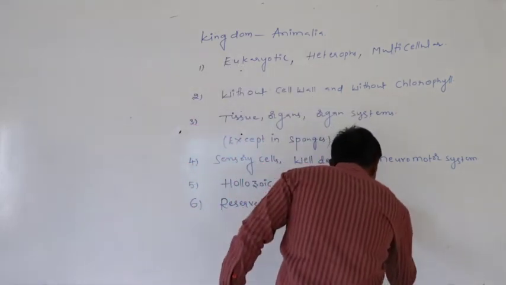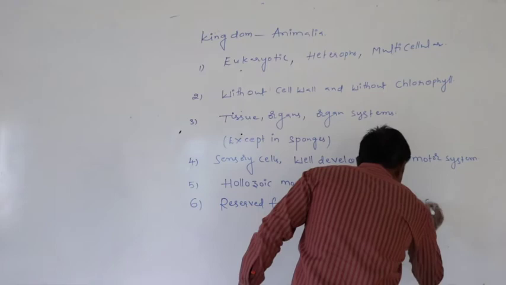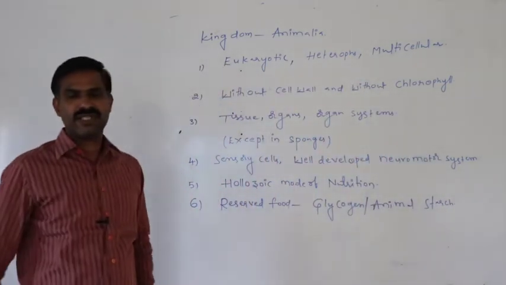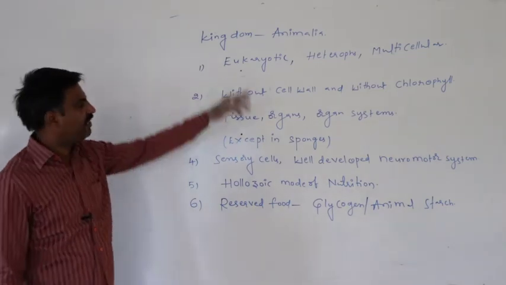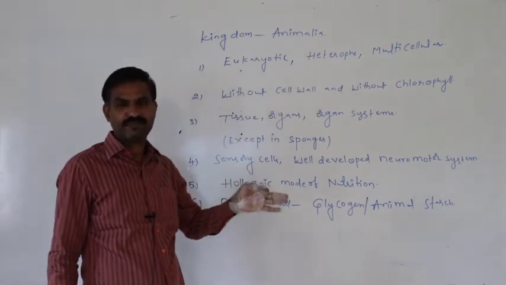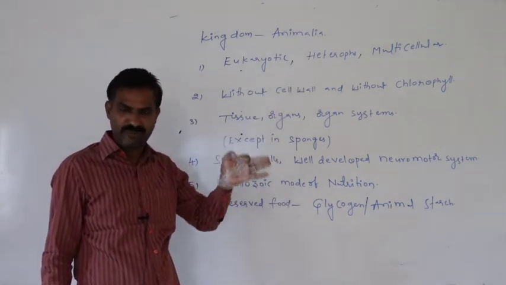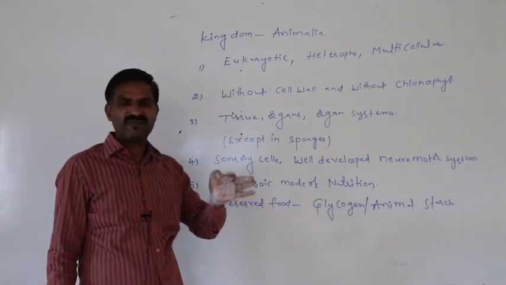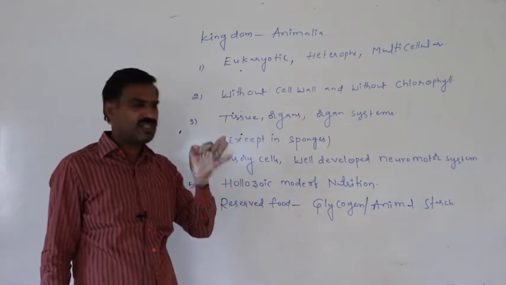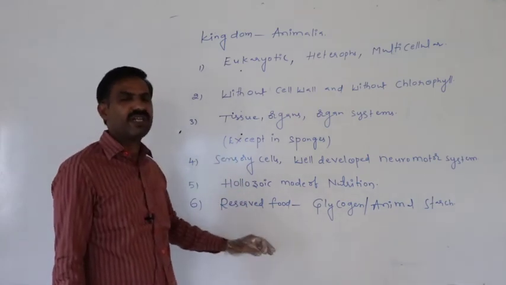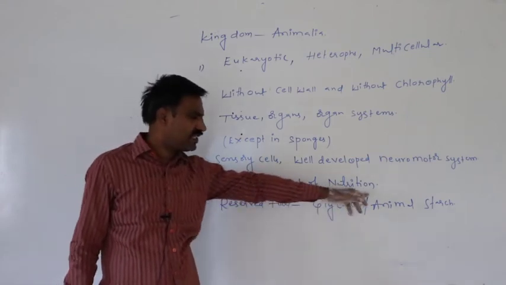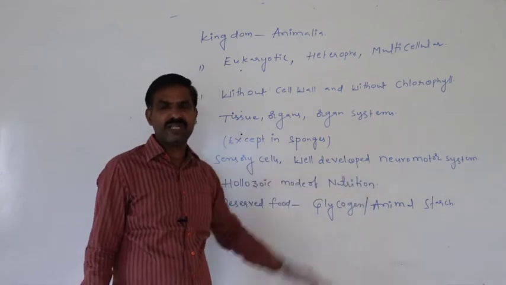This is also called animal starch. In the animals of kingdom Animalia, the excess food material which reaches the liver gets stored in the form of glycogen for further usage. That is, the reserved food is glycogen, the animal starch, which gets stored in the liver.